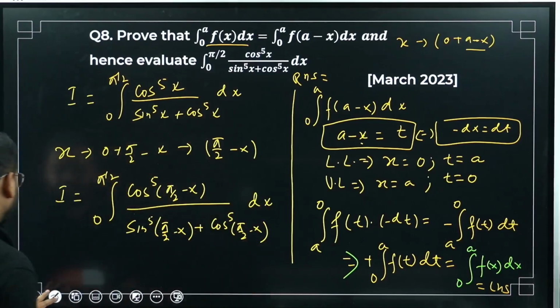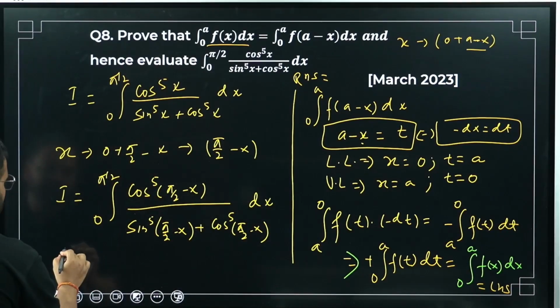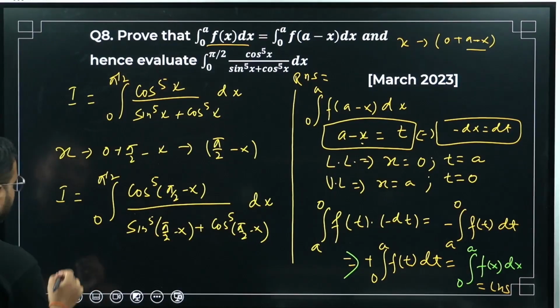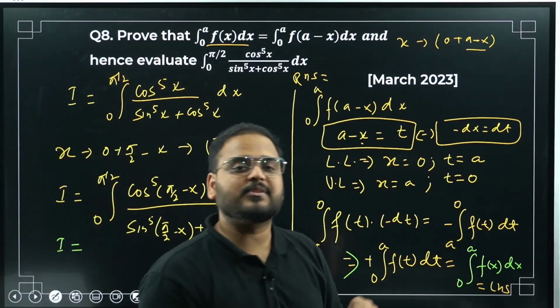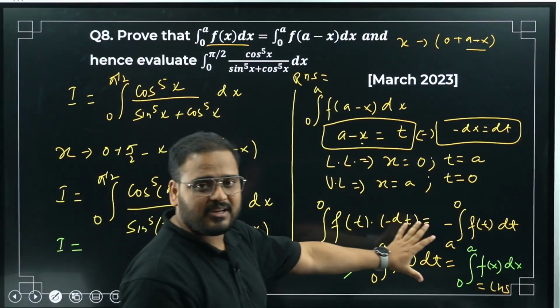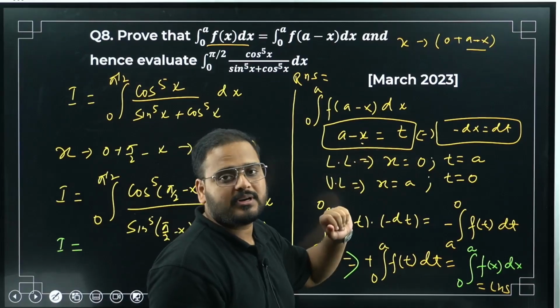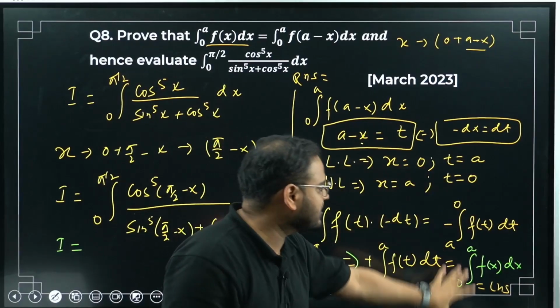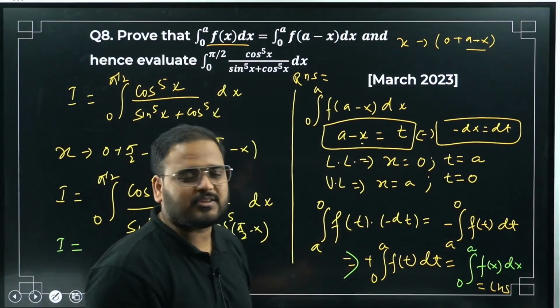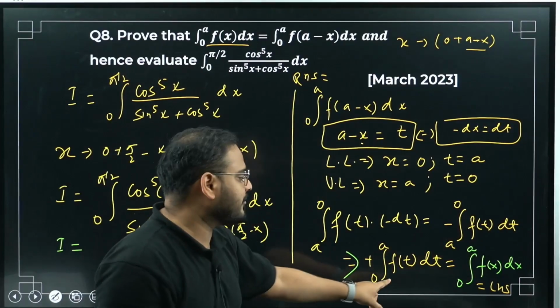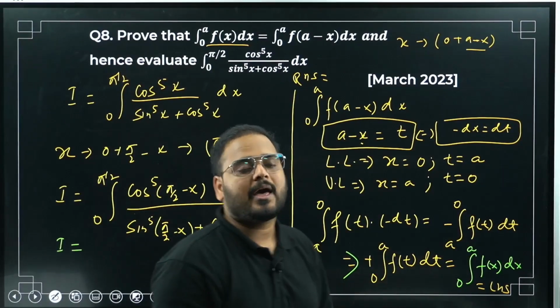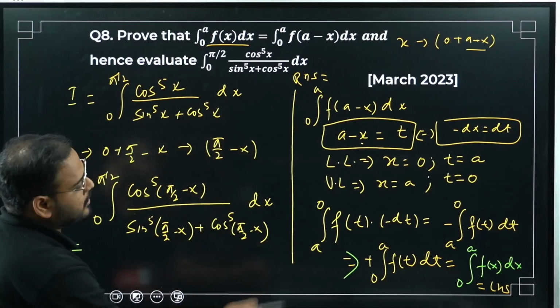Now see this transformation, very important. Very important transformation is coming now. This is the most important step of this second part of the question. First part is clear, right? Just change a minus x to t and change the limit and get the simplification. Use couple of properties of the definite integrals. First, changing the limits with the minus sign and writing the variable change completely t to x. Okay, so we get RHS equals to LHS. So that part is clear.